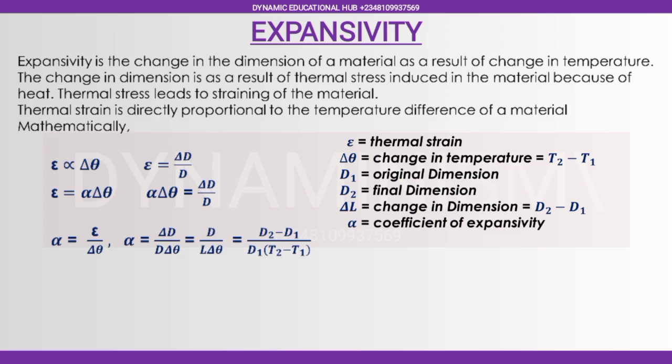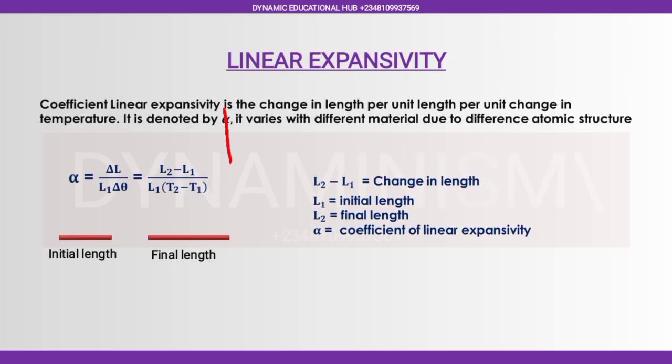Now, the actual alpha here is what? Coefficient of linear expansivity, which is the change in length per unit change in temperature. It is denoted by alpha. It varies with different material due to different atomic structure. Now, coefficient of expansivity is a property of material.